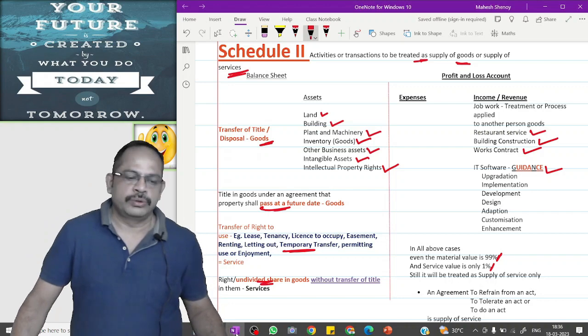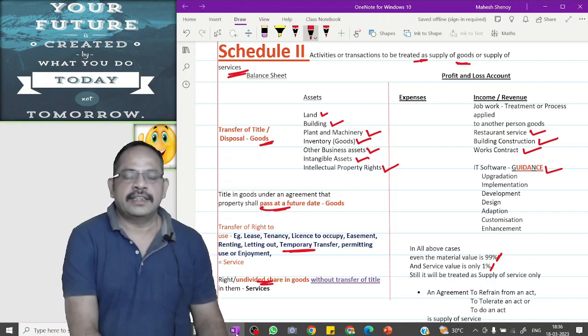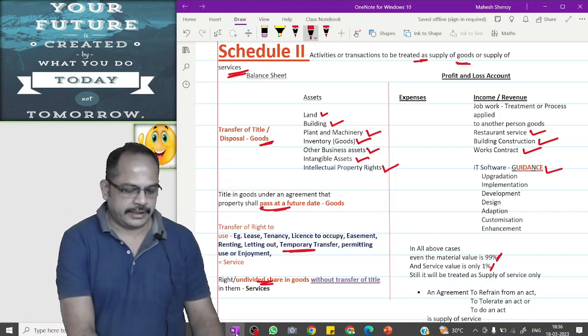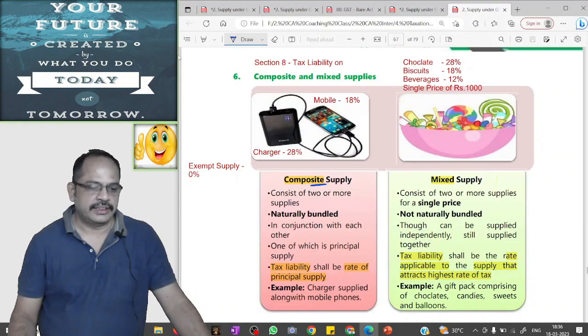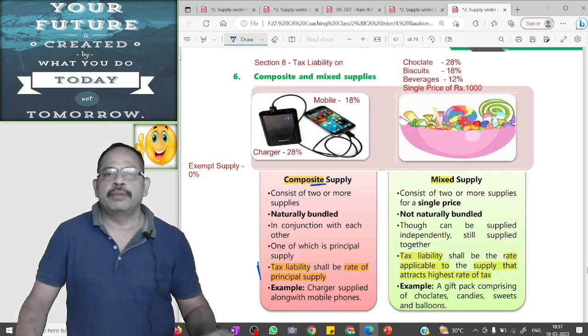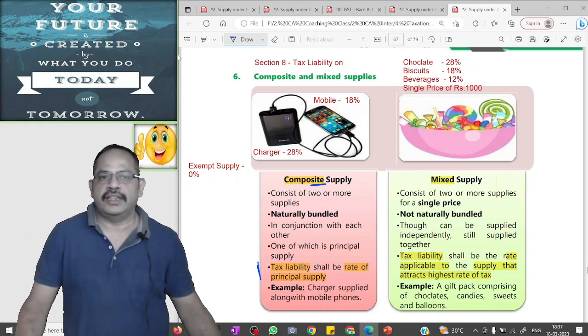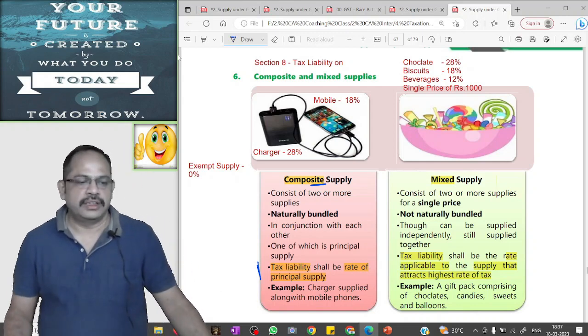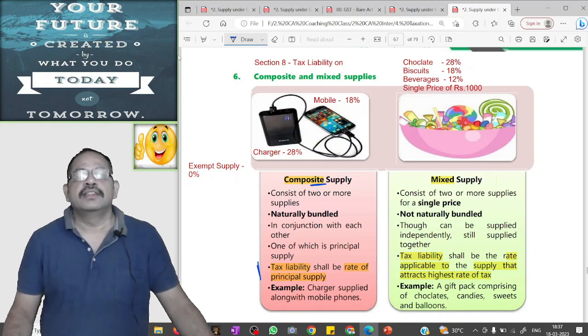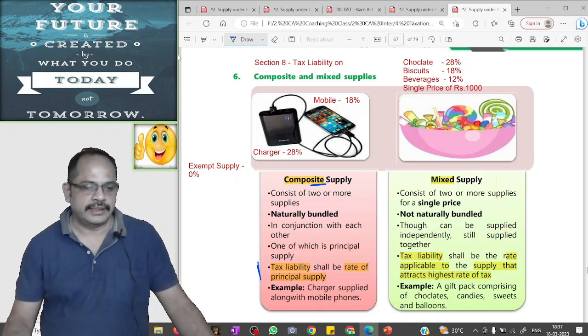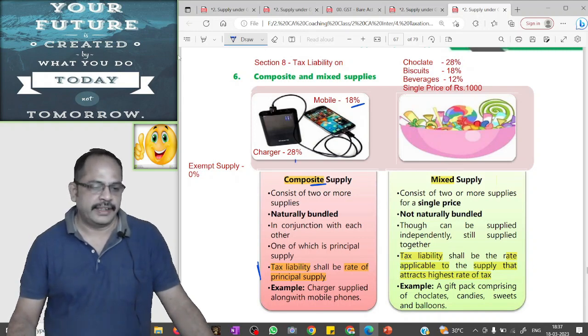Now we will go to section 8, tax liability on composite and mixed supply. In case of composite supply, tax liability shall be at the rate applicable to the principal supply. For example, there is a composite supply of mobile and charger. The GST rate applicable to mobile is 18% and the GST rate applicable to charger is 28%.